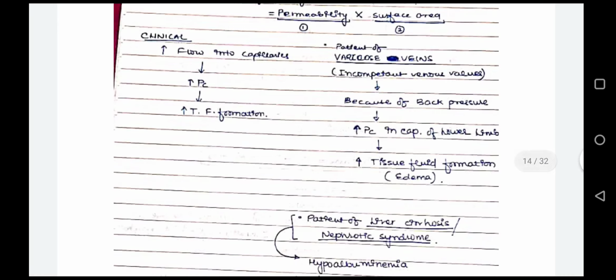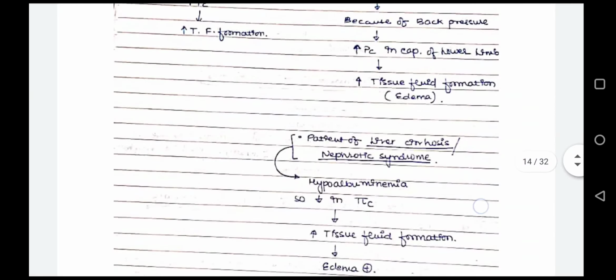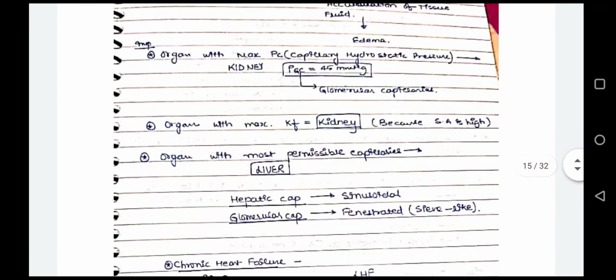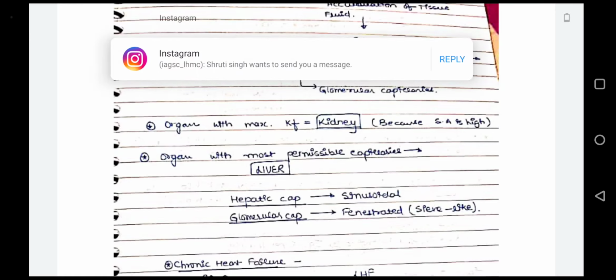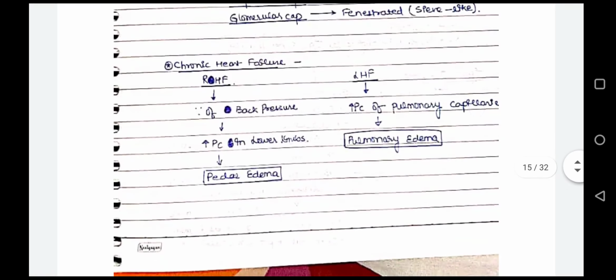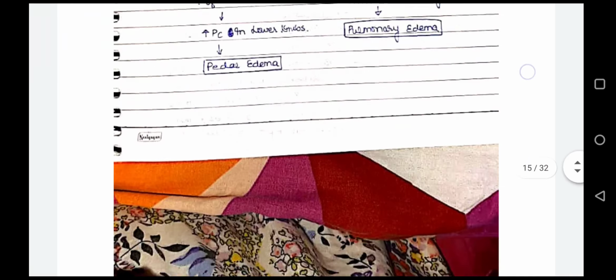Now in a patient of varicose vein, there is greater back pressure, so it increases the hydrostatic pressure, which will lead to edema. Now the organ with the maximum capillary hydrostatic pressure is kidney, and maximum Kf is also kidney, but the most permeable capillary is present in liver, because in liver there are sinusoidal capillaries and in glomerulus there are fenestrated capillaries. In right heart failure we see pedal edema, and in left heart failure we see pulmonary edema.